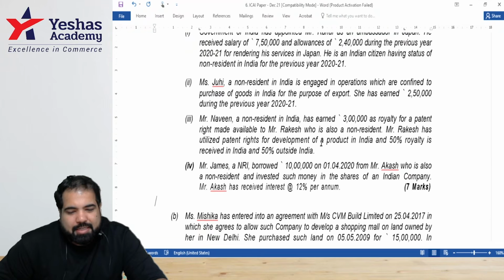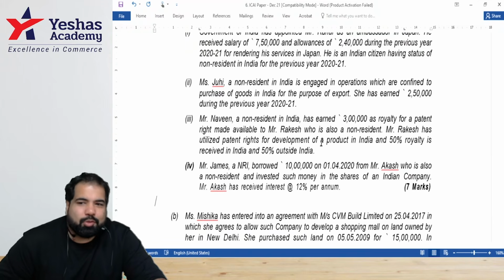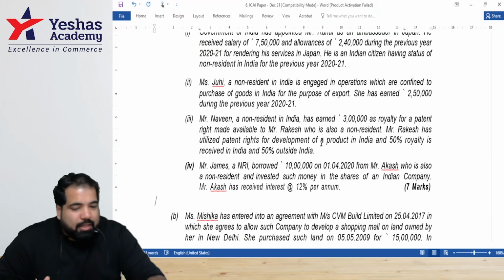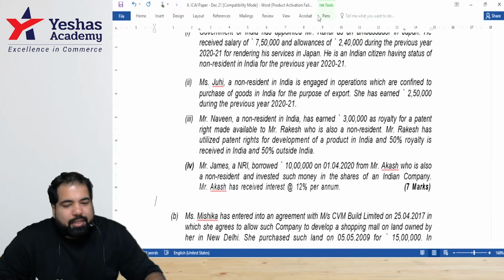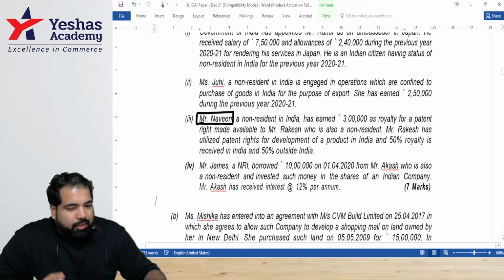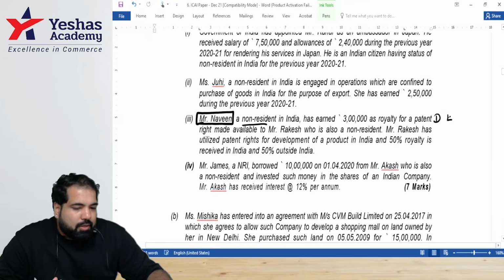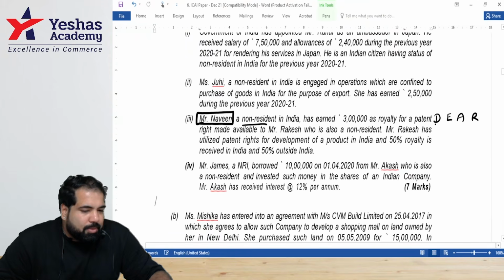All right. Let's discuss. Mr. Naveen is a, Mr. Rakesh is a, why are we so bothered, guys? When two non-residents are interacting, why are Indians so curious about two people who are non-residents? Guys, they are earning what? Royalty, which is used in India. Guys, so who's the one who's earning it? Let's see, guys, who's earning it? Naveen. So let's talk about Naveen, guys. Is he a non-resident? So he'll be taxed on which income? Dear. Please tell me, is it used in India? That concept is deemed income, guys.